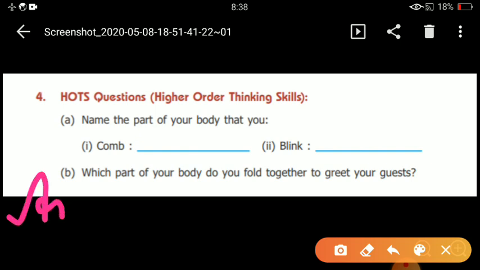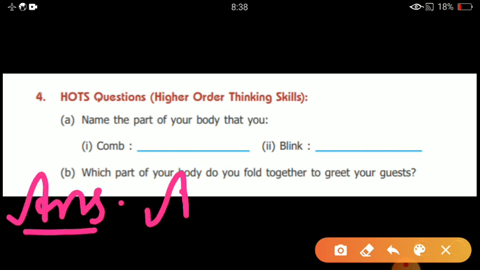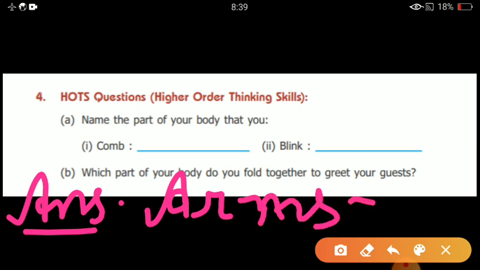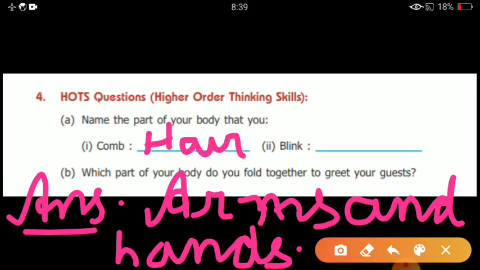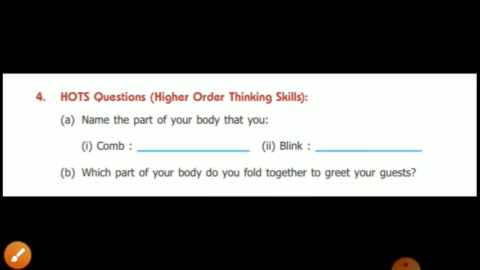Wait, I'll write below. Answer. Arms. We fold our arms and join our hands to greet our guest. Okay, children. Here we comb our hair. We blink our eye. Okay, children, clear? So, when any guest is coming to your home, which part do you fold? Your arm. And after that, you join your hand to greet them. Okay? Now, children, revise all the things. Take care. Thank you.